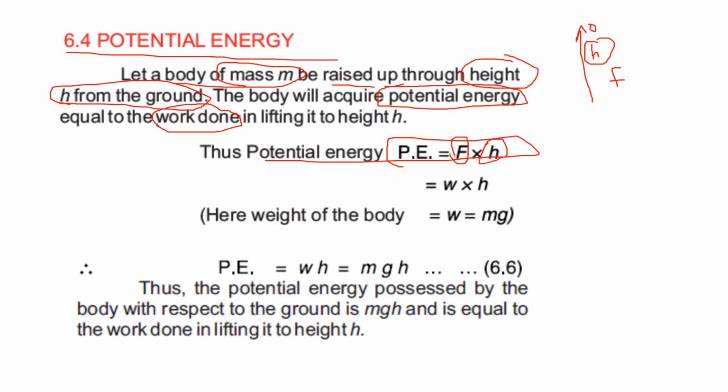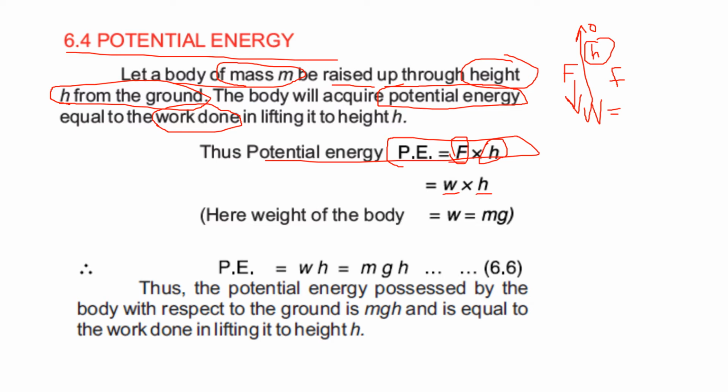As the force is produced in the body when we raise the object in the upward direction, obviously the body has a mass m and its weight is always acting downward. So it means the force that exists in the body is W, because the body has a tendency to fall down and it has the weight W, which is also a force. So we can write W instead of this F, and h will remain as it is.